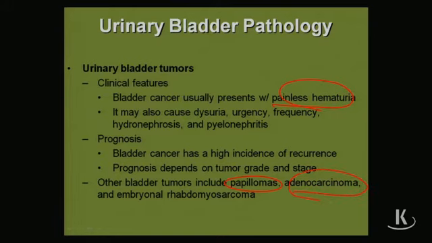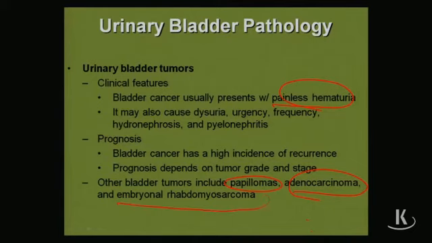Okay, now, adenocarcinoma of the bladder can be seen with a thing called exstrophy of the bladder. Exstrophy means that the bladder actually is inside out at birth. So what happens is the bladder is outside the pelvis and the mucosal surface is exposed to the environment. So what happens? You get columnar or glandular metaplasia of the epithelium, and then later on in life that can lead to adenocarcinoma of the bladder. So I would be aware of that. Now the embryonal rhabdomyosarcoma, typically seen in young females, infants and children that are female involving the bladder.